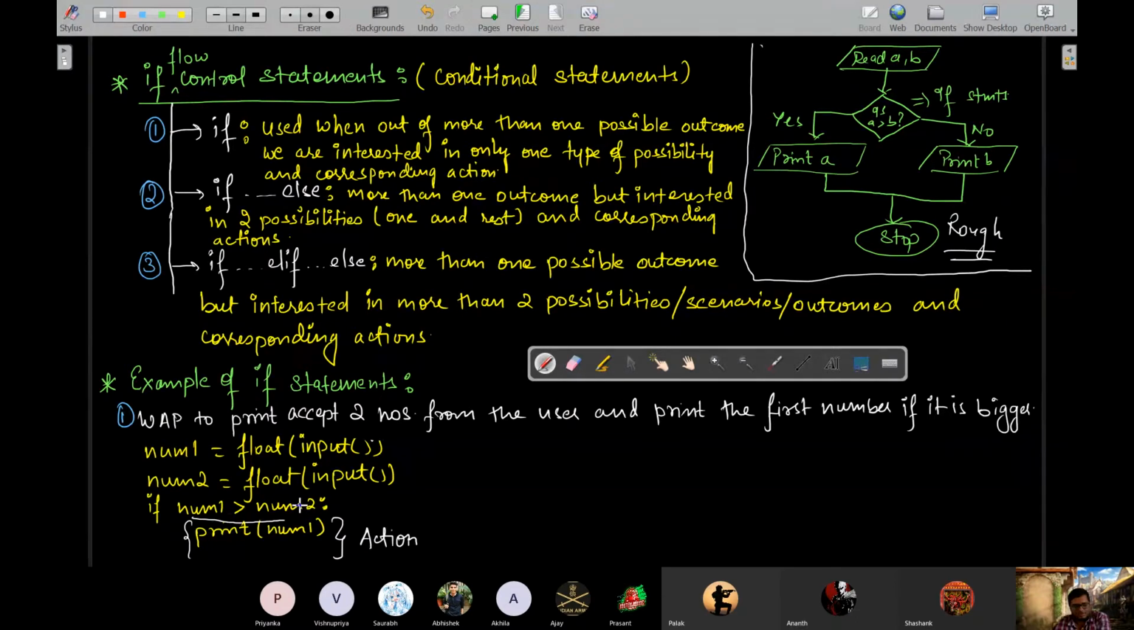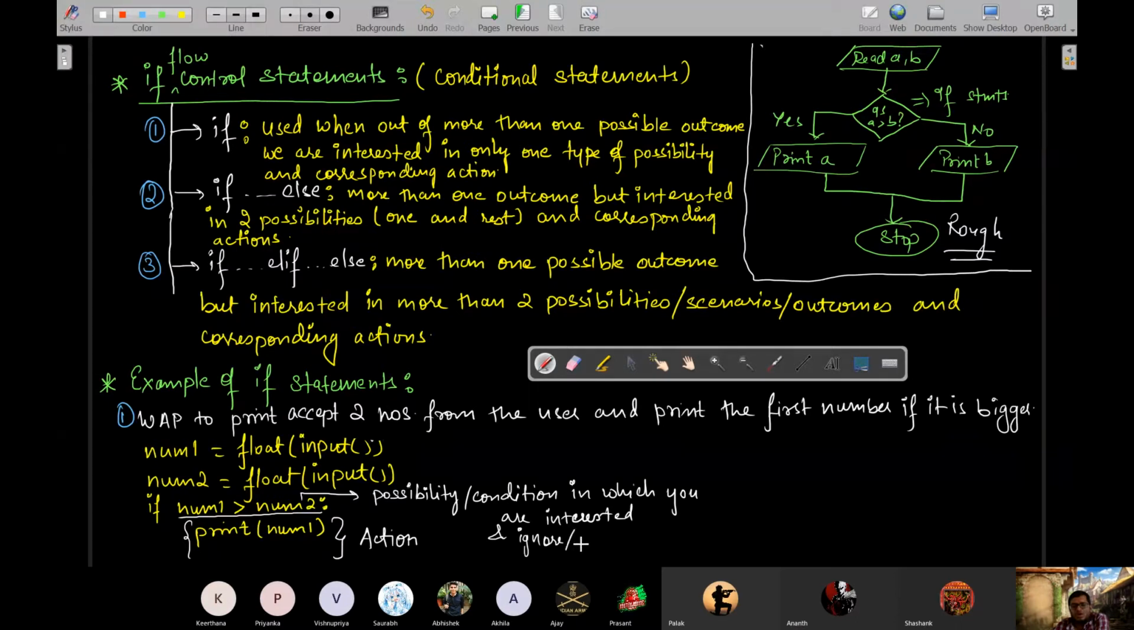This is the possibility, or condition, or scenario, in which you are interested, and you will ignore every other possibility, skipping the other possibilities you are not interested in.